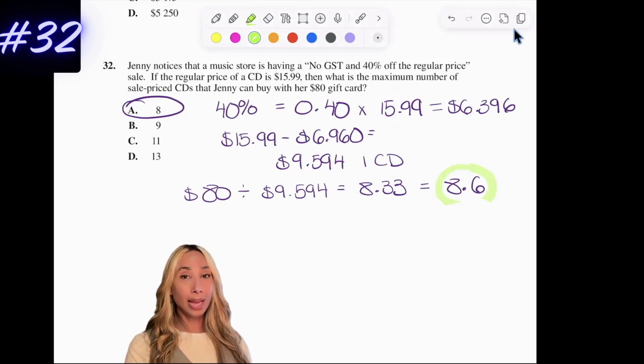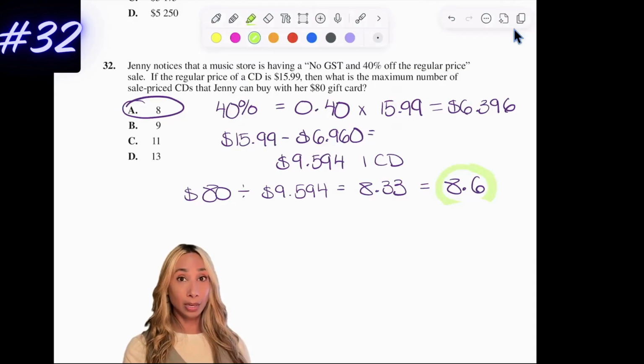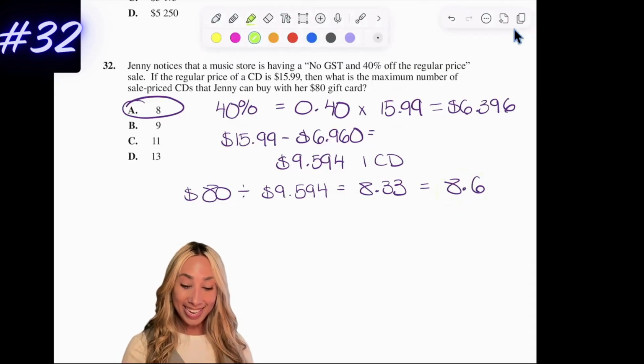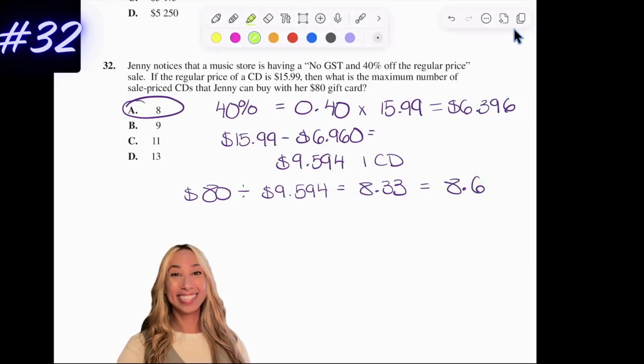So my point in that is be really careful with what the question says when you are taking your exam. Sometimes you're going to get a weird decimal and you have to read the context of the question to decide if you're going to round up or round down. In this case, either way, the amount of CDs she can get is 8 and that was our answer.